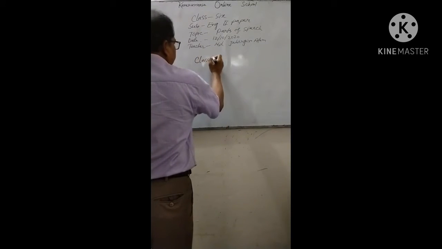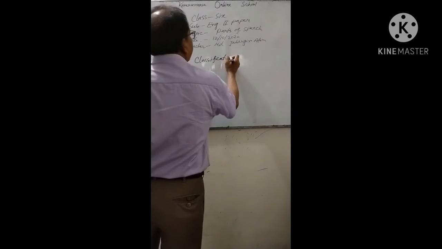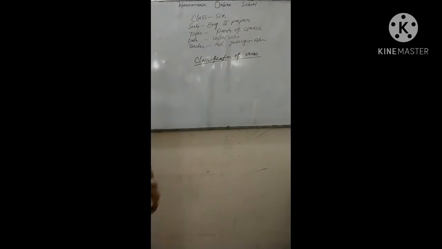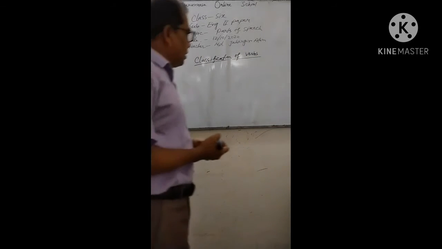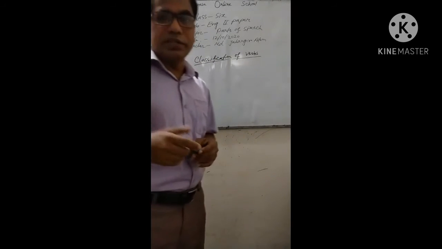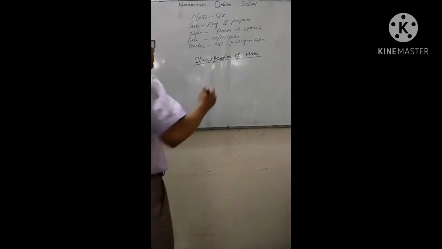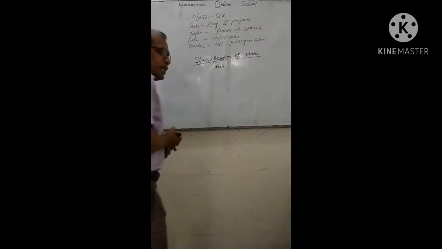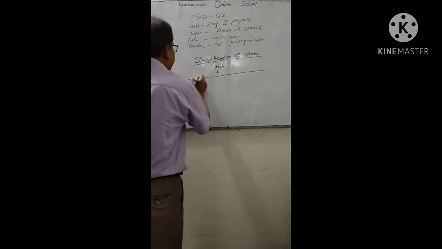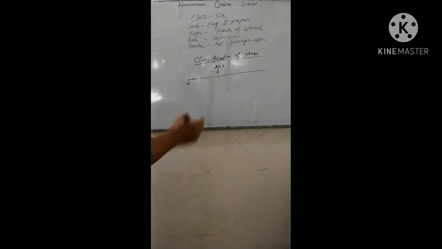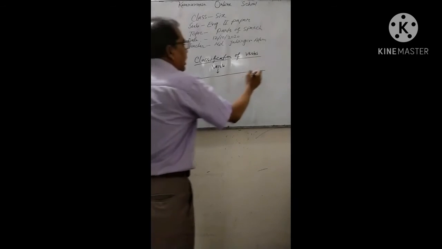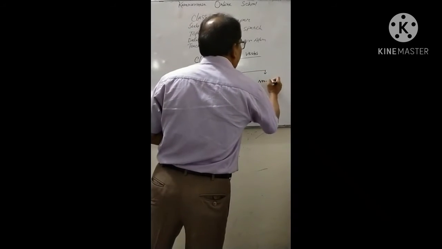Classification of verbs. Primarily, verbs are of two kinds. You know, verbs are of two kinds. If we classify verb, we get only two forms. Primarily, what are their names? First, finite verb, and another verb that is non-finite verb.